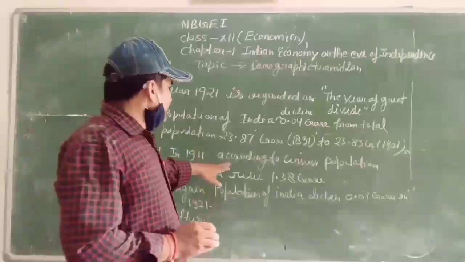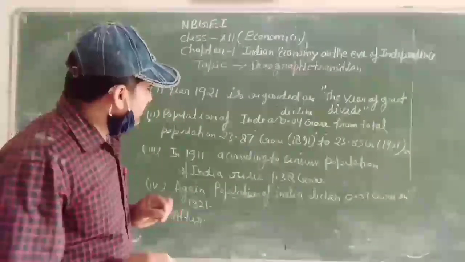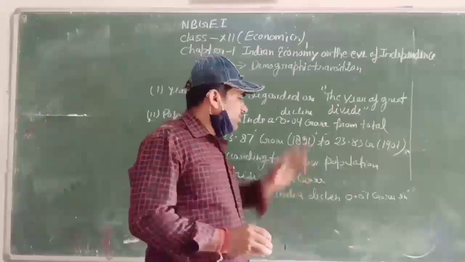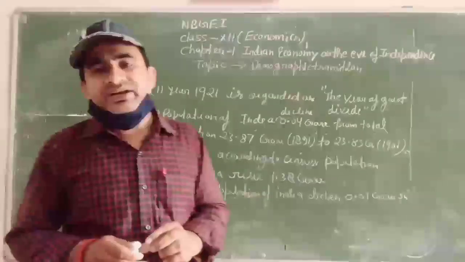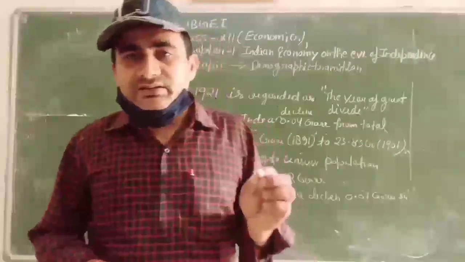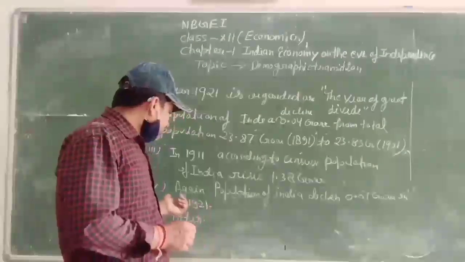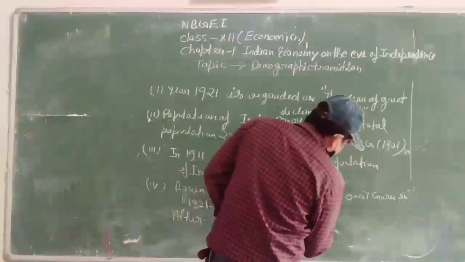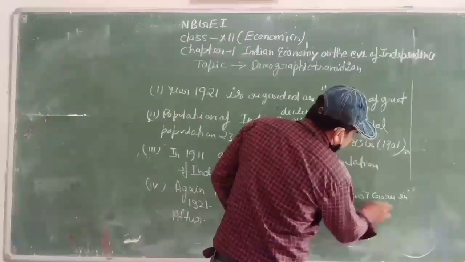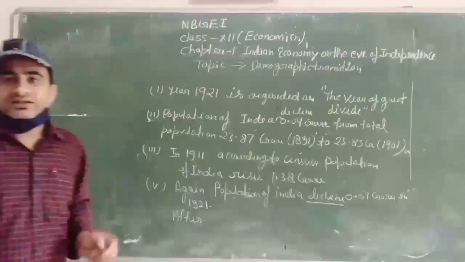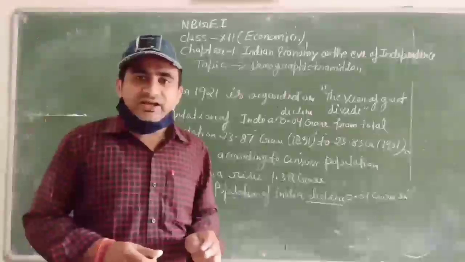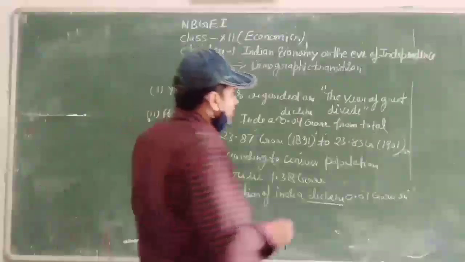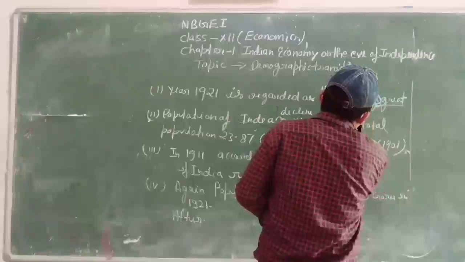And in the next point, in 1911, according to the census of the country, population of India rises 1.38 crore. Once again, in 1921, population of India declined 0.07 crore, and after 1921, population of India started increasing regularly. That is the main reason why we call it the year of Great Divide.